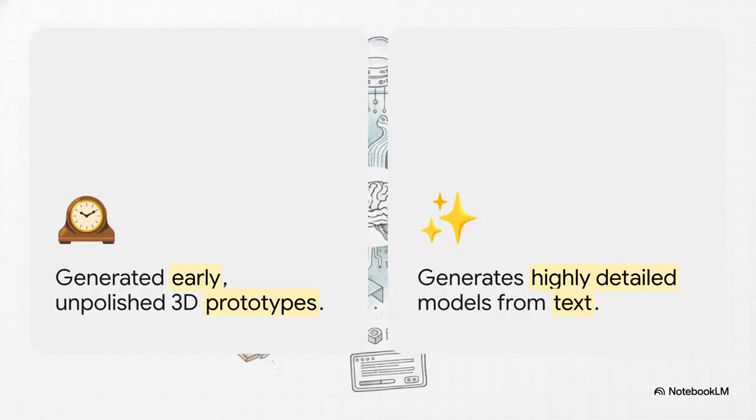And guys, the speed at which these visual tools are evolving is just staggering. Consider the evolution of Meshy AI, which Dog's Dream pointed out. Just 10 months ago, the 3D models it pumped out looked like early, messy, unpolished prototypes. Fast forward to today, the exact same tool is generating highly detailed 3D undead knights and terrifying mythical monsters straight from a simple text prompt. The tech is advancing so fast that the assets you can drop into your game right now are light years ahead of what was possible just last year.